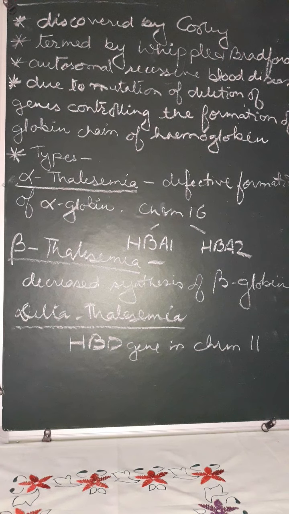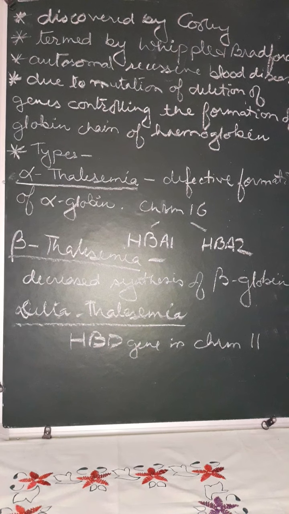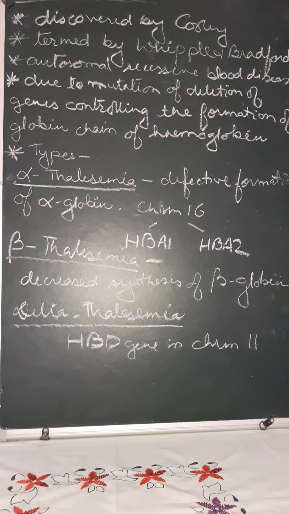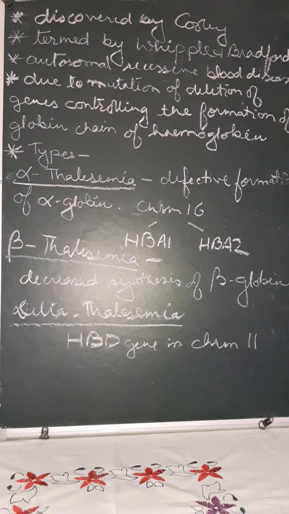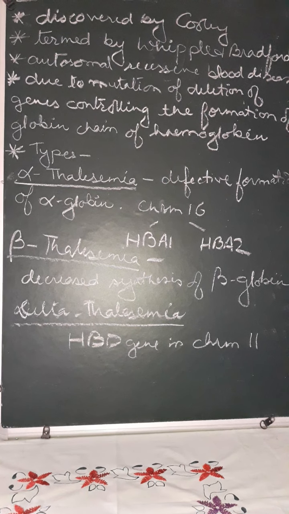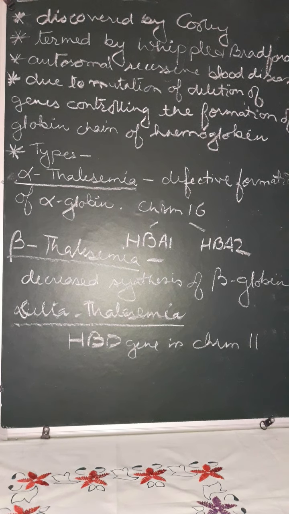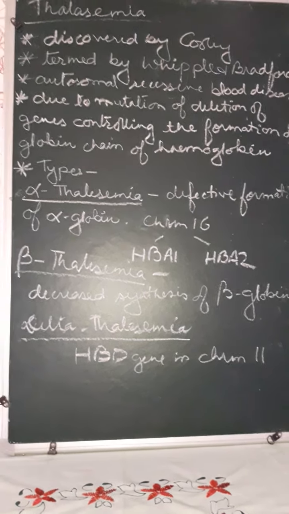Now, thalassemia is actually a quantitative problem of synthesizing few globin molecules. As compared to this, sickle cell anemia is a qualitative problem of defective functioning of the globin chain. Both occur in the globin chain only, but one is due to a quantitative problem and the other is due to a qualitative problem.